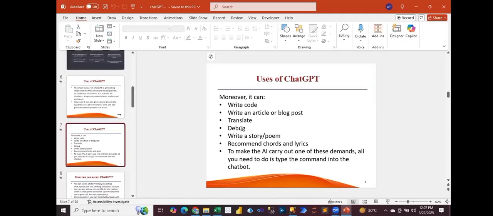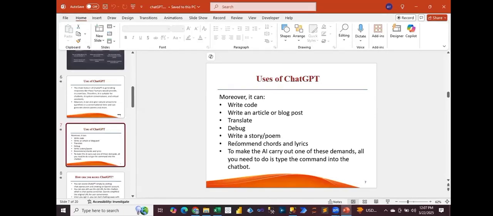Debug is basically to find the error. For example, if you are a developer and you have written 100 lines of code, and when you run it, the code is not working properly, there is some issue or some bug. At that moment, you can take the help of ChatGPT to resolve that query. You can upload your code and tell ChatGPT that I am facing these challenges. Please resolve my query.